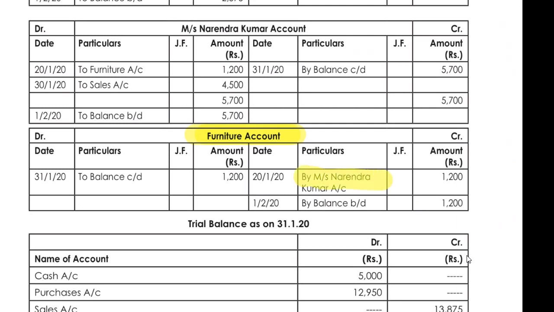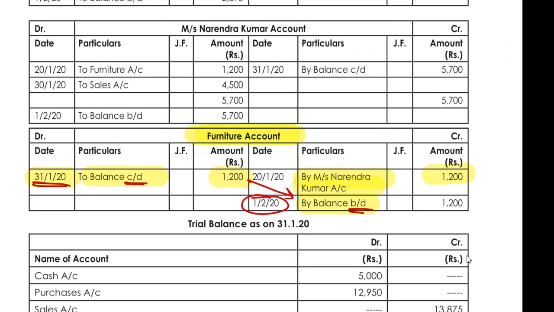Like here, they have said by Narendra Kumar's account, there is 1200 credited and the total has been made, so to balance carried down has been done for 1200, and in the next period the balance brought down. So this is the cross entry because the period ended on 31st of January, then the new period will start on the next day, that is 1st of February. So the balance carried down will be brought down here.